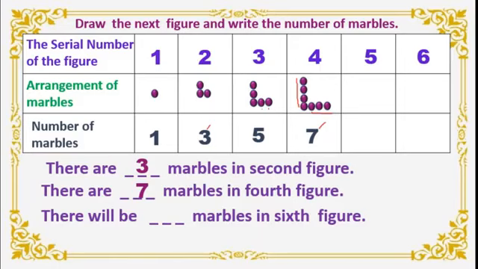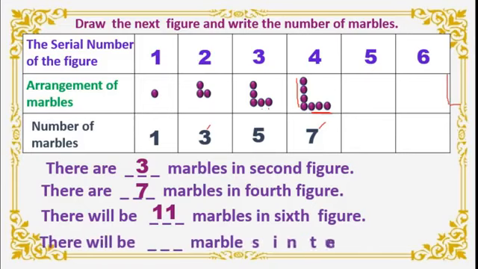Okay, now see here. See this. Here 4 number is there. I have used here 4 marbles and I counted here only 3. So 4 plus 3 it became 7. So here also you can do the same thing. Here I will use 6 marbles and here 5. 6 plus 5. How much? Very good. 11 marbles. Right? Like this we can guess.